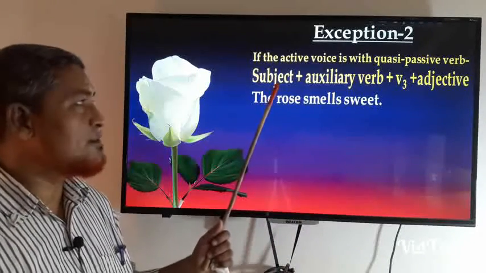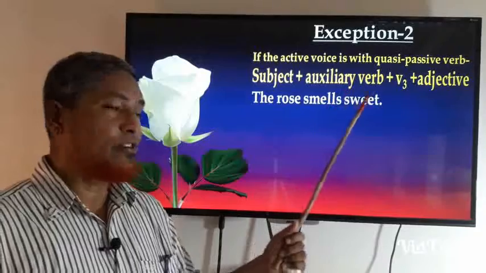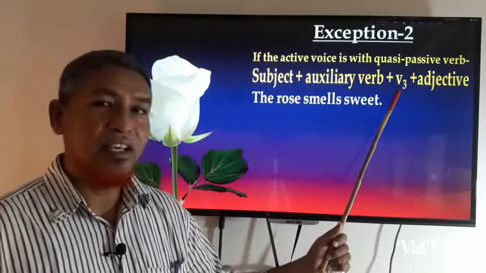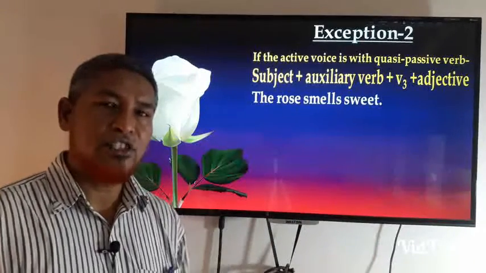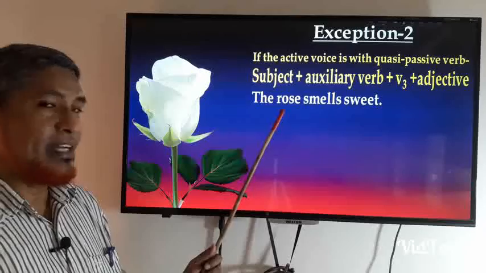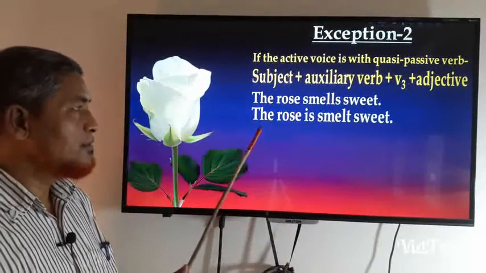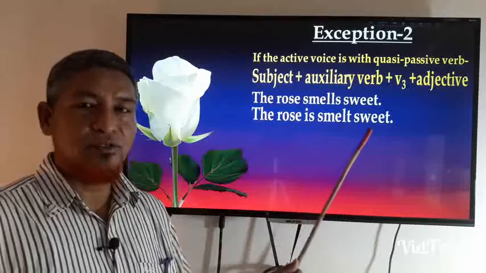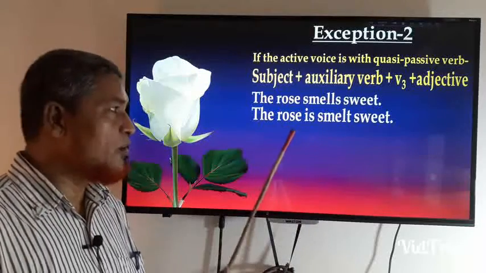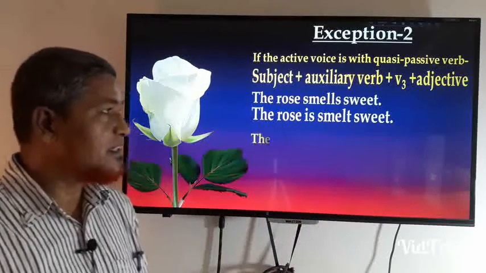First of all, you will have to write the subject and then auxiliary verb and verb 3, and the object will not change. You will have to write it as it is, the object is here. So: The rose is smelled sweet. The answer will be: The rose is smelled sweet.